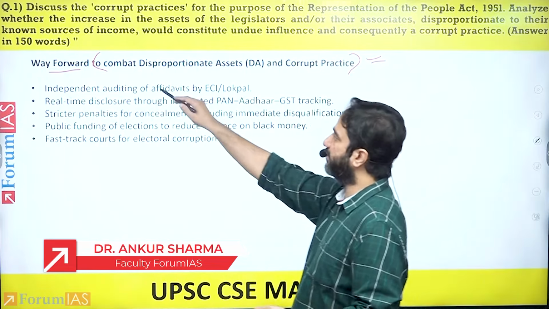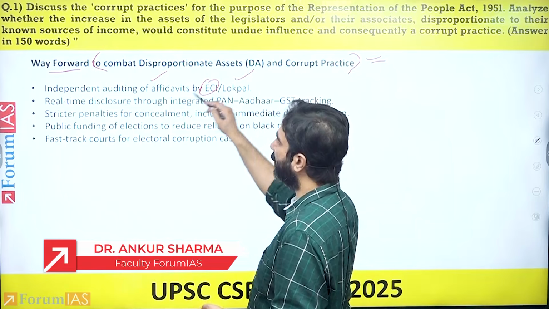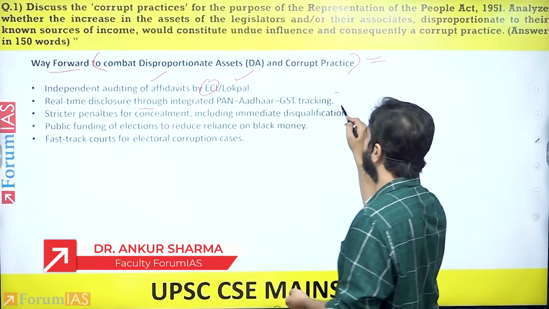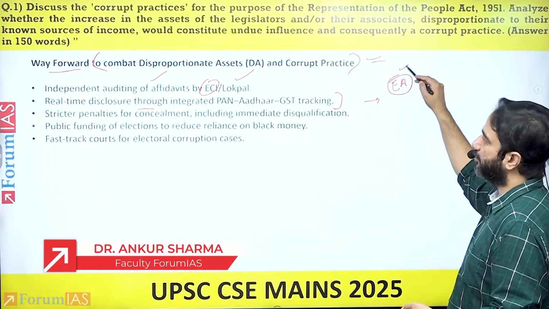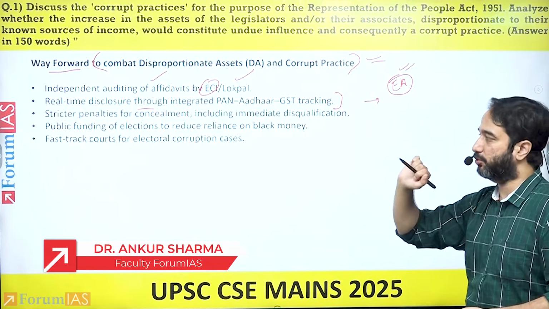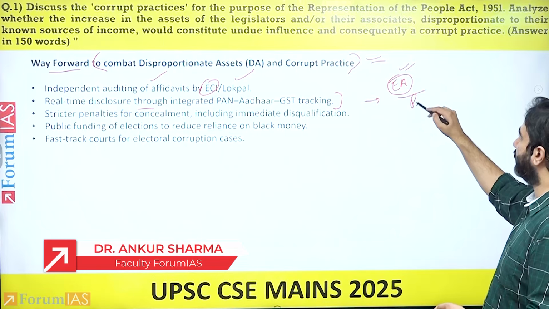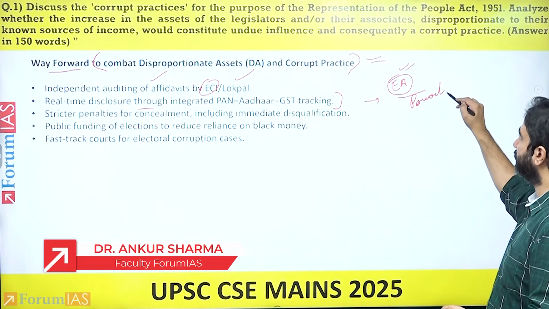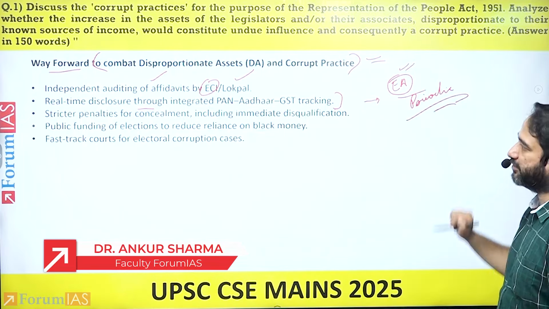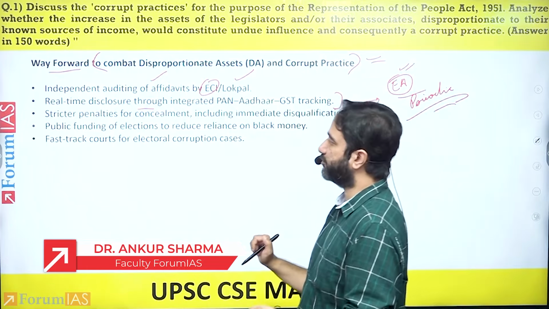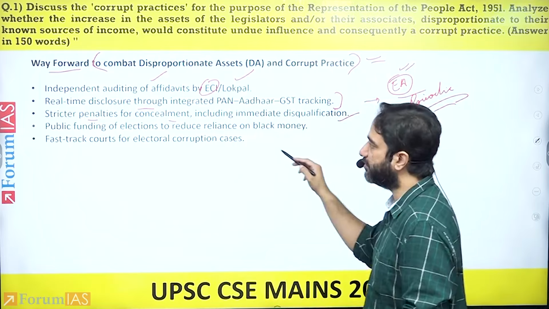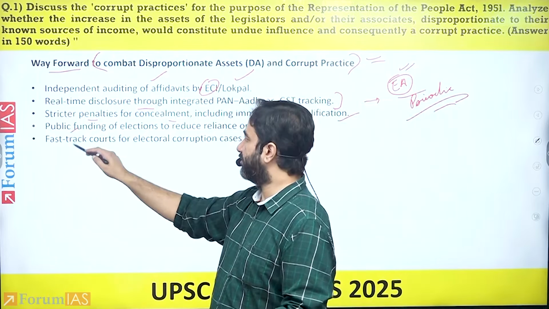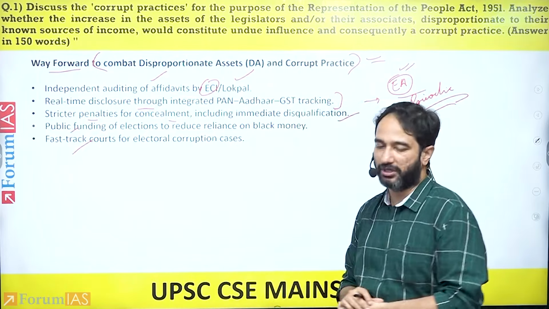So, independent auditing of affidavits by the Election Commission or Lokpal, real-time disclosure. What generally happens is when the election affidavit is filed, only then you generally find the assets being disclosed. But there should be a periodic disclosure of disproportionate assets. Strict penalties for concealment, including immediate disqualification, public funding, and fast-track courts in relation to electoral